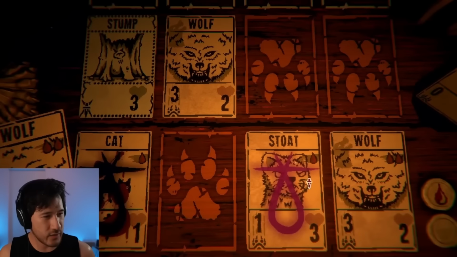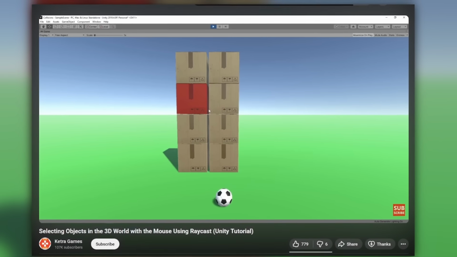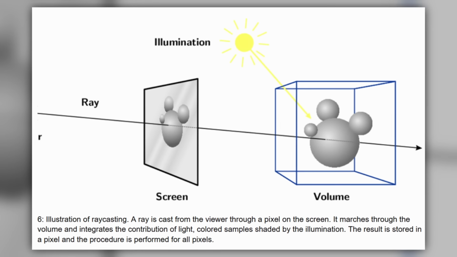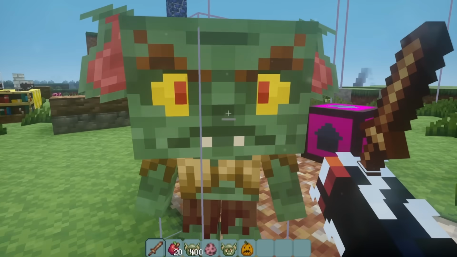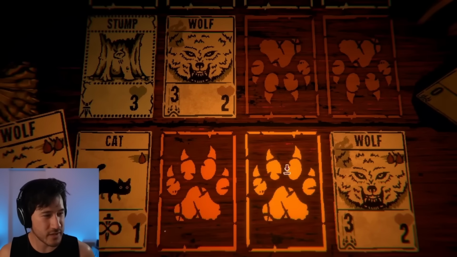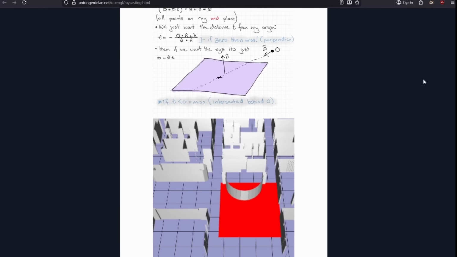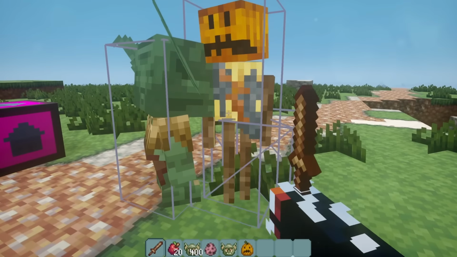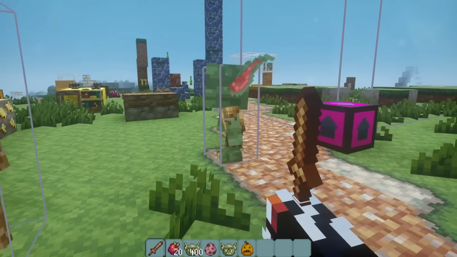The next task won't be that easy though, because I need to do raycasting. Raycasting is where you shoot an imaginary ray from the cursor position into the 3D world and see what object it hits so I can select it. Now, the math for this part is super annoying. Shooting a ray from the center of the camera and intersecting it with a box is annoying enough.